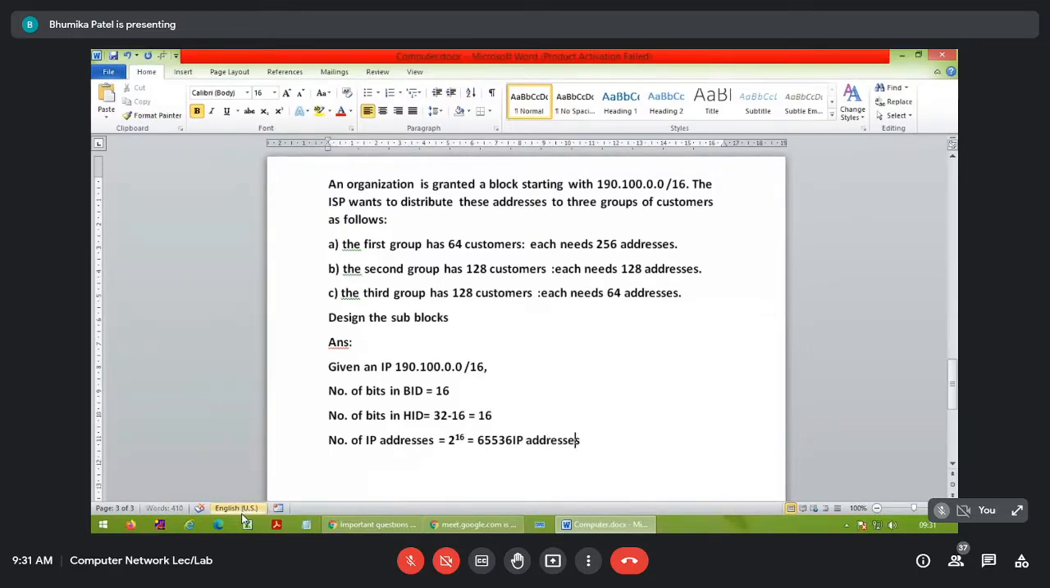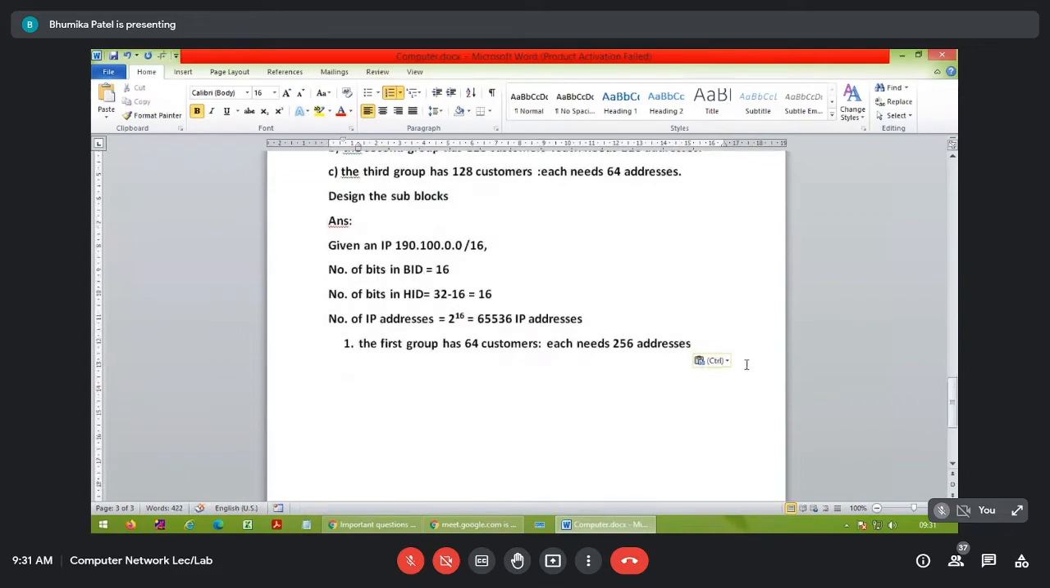Now we have to distribute this many IP addresses to three groups. The first group with 64 customers. I'm just writing here first. The first group with the 64 customers. Okay. Now what are we going to do?